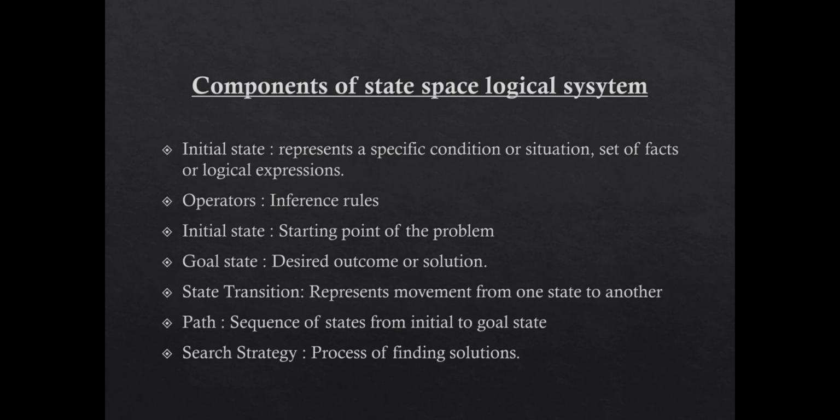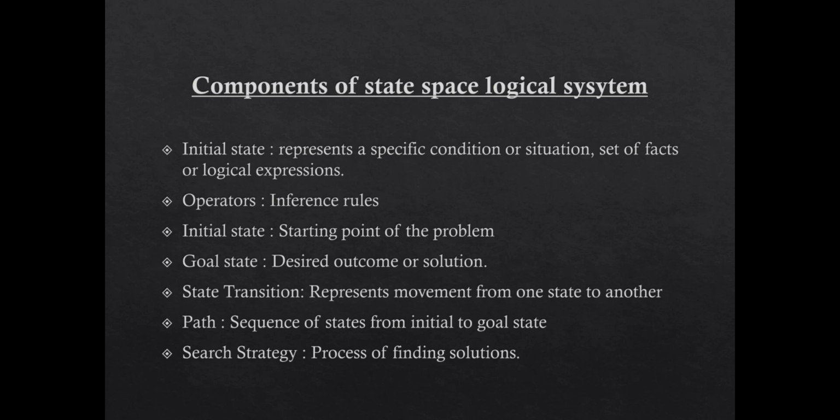Next one is the state transition. State transition is the movement from one state to another using rules. Then the path, the sequence of states from start to goal. And finally, search strategy, the method used to find the solution. AI uses search techniques like breadth first search or A star search algorithm to efficiently reach the goal.